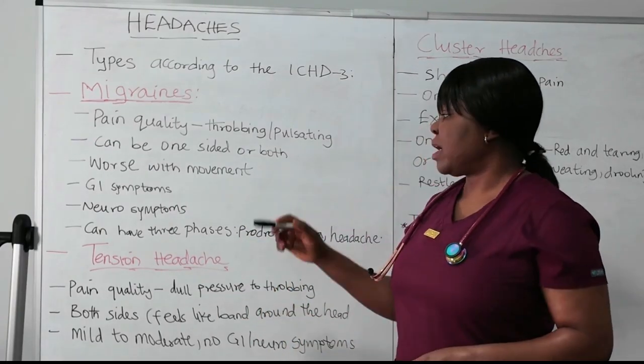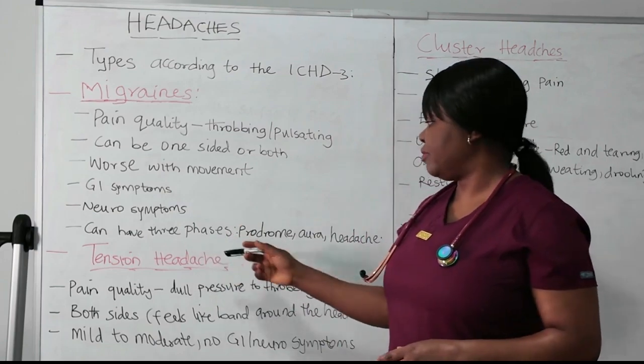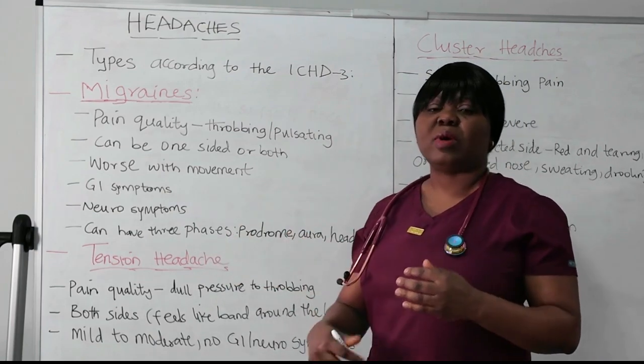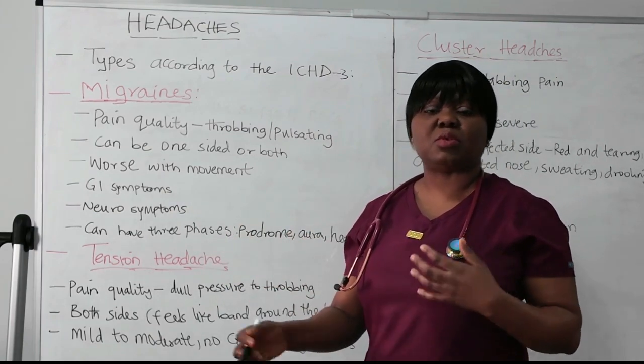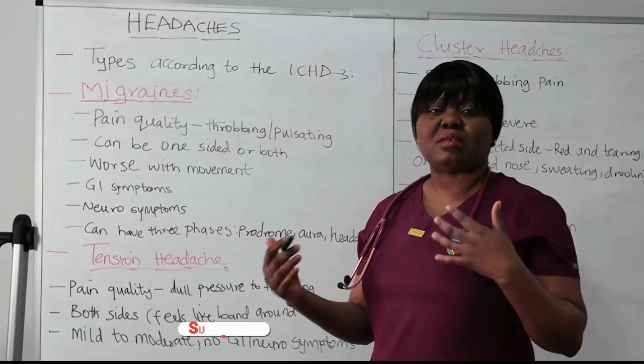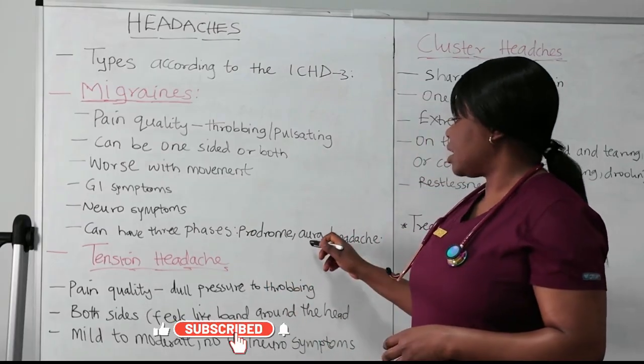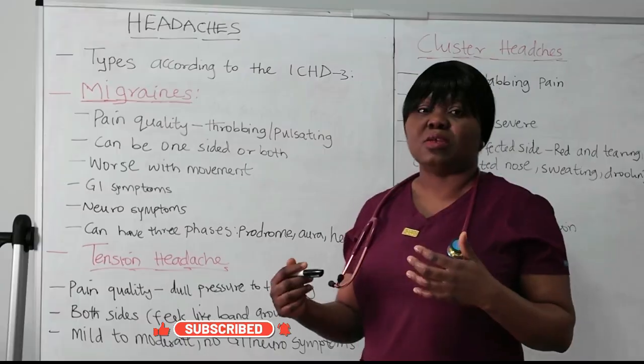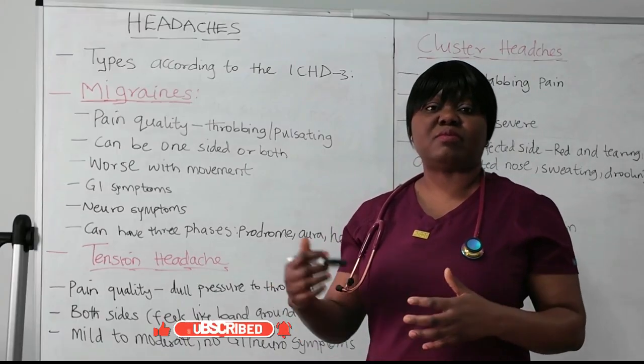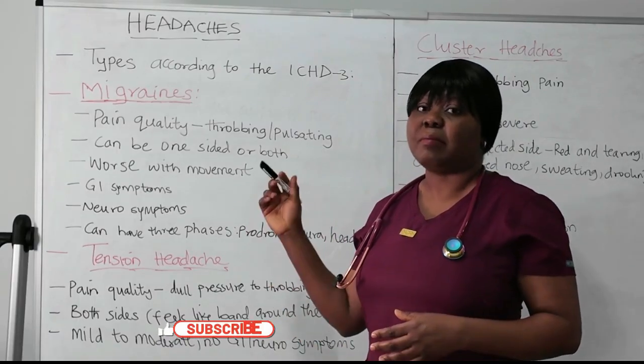Also, migraine can have different phases, up to 3 phases. One is the prodrome phase, where they experience those GI symptoms, fatigue, just the usual symptoms. It begins with that, and it can progress to a state of aura. This can occur in about 25 to 30% of people that experience migraine.